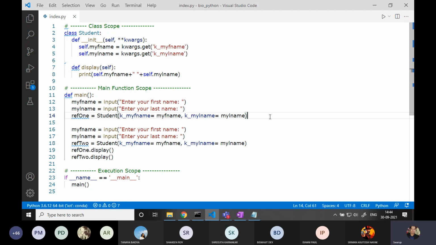Sir, how does ref2 understand which variable we are referring to? Because of this line. The moment you are writing this line, look, in this ref you have already mentioned what data you are passing for this, and what data you are passing for this. You have already mentioned that. So that means in memory this thing already got created.